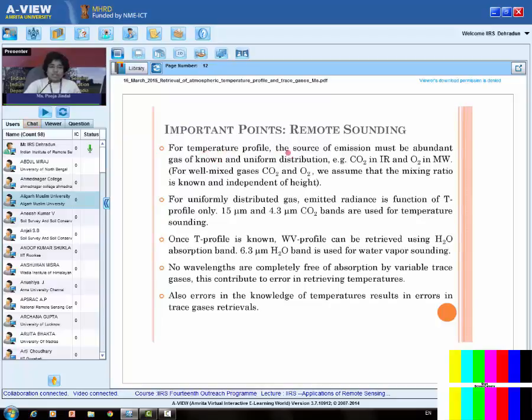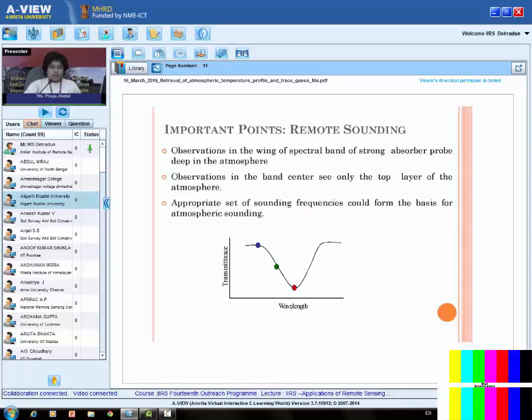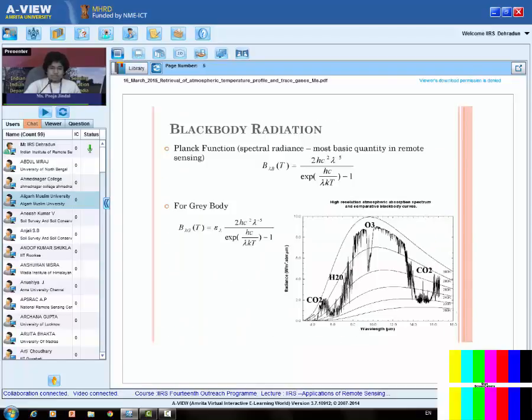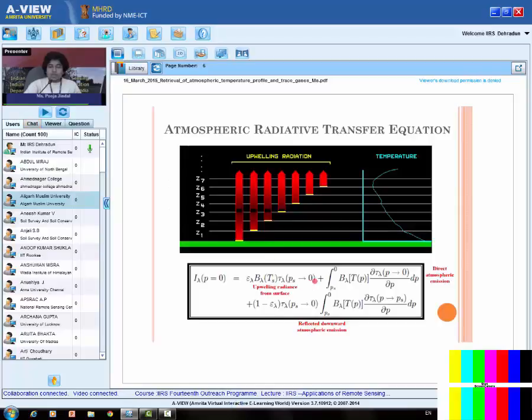Then, for temperature profile, the source of emissions must be an abundant gas of known and uniform distribution. Now to discuss this point, let's go back to the radiative transfer equation here. So see, this is the radiative transfer equation. At this point, this is the thing our sensor will give. This is a Planck's function anyways, we can put. Here the temperature is sitting over here, and the transmittance. Transmittance depends on the atmospheric constituents, and anyways we need the temperature to get the I lambda reading.